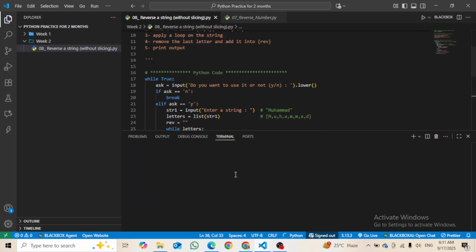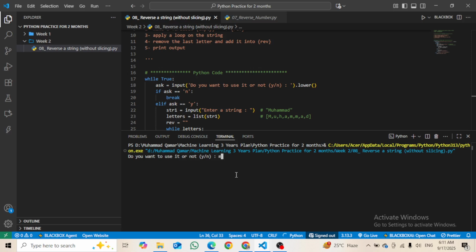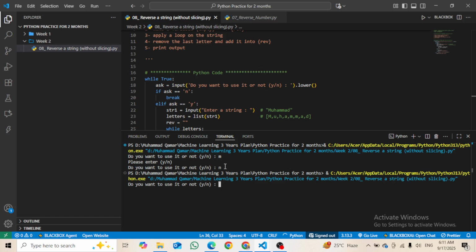Let's run it, and let's say I enter something else. It will say please enter yes or no. I say no, then it will break the loop and the program stops execution. Then again I say yes, and it will run, and I give it level, and it will say that it is a palindrome, and it is giving me the reverse of that also.